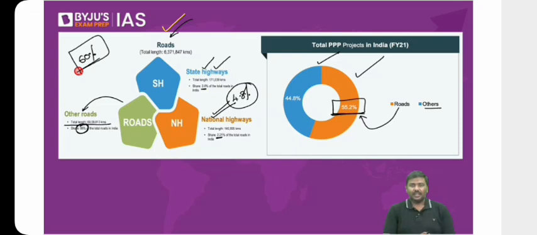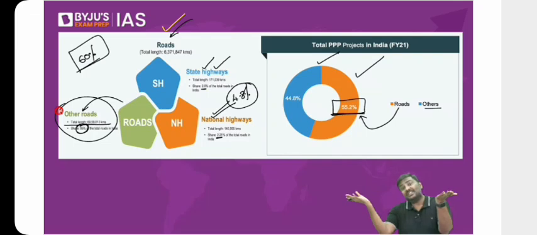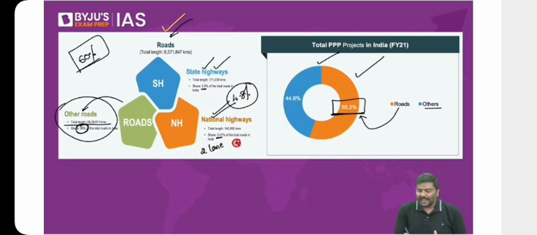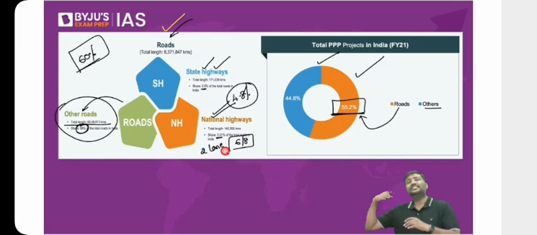Now you tell me whose quality is better? Other road quality, I hope you understand what are the examples of other roads. Quality of other roads is better or quality of highways is better? Question number one. And it's no brainer. You already know the answer. Question number two. If you look at the highways, now, would you prefer a 2-lane highway or a 6, 8, 10 or 12-lane highway? Don't you think higher the number of lanes, better it is for transportation? I'll repeat it. Higher the number of lanes, better it is for transportation.